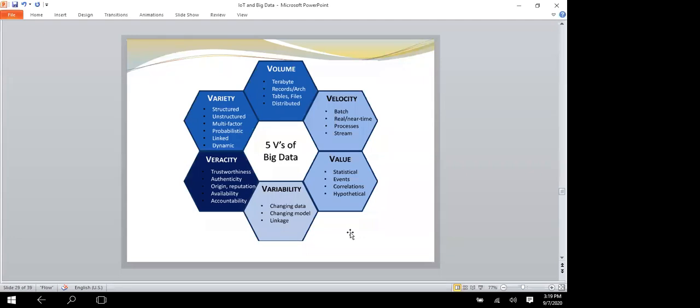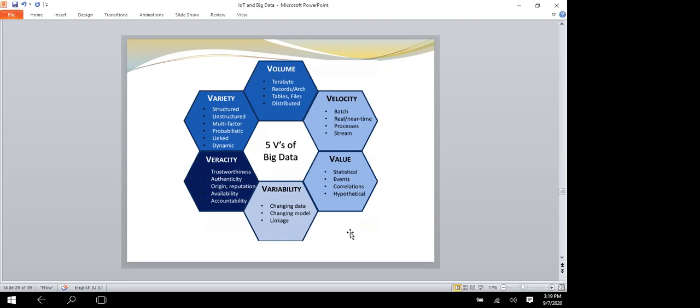First we used metadata, then terabyte and teradata, and now exadata. Data is stored at that large scale. All the records are stored in tables, and it is distributed. That is the volume.